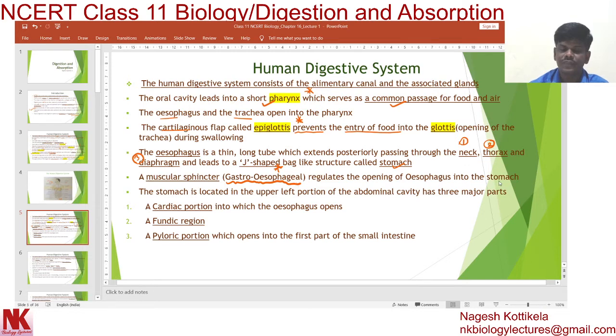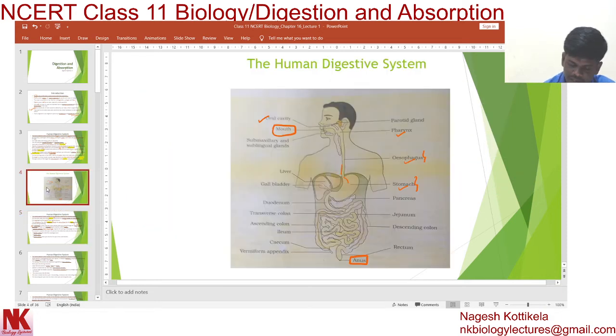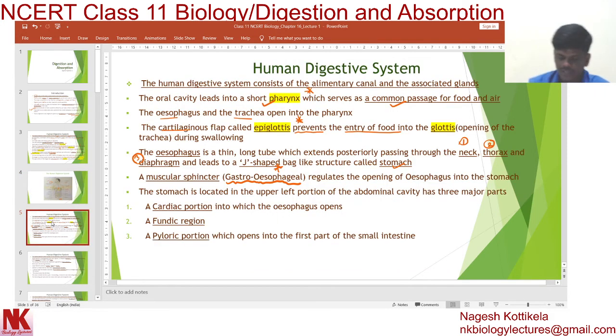Again, if you look at this diagram, you will understand better. Look at this point: the esophagus is opening into the stomach, and here a sphincter is present, the gastroesophageal sphincter. Remember this very important concept: the sphincter regulates the opening of the esophagus into the stomach.